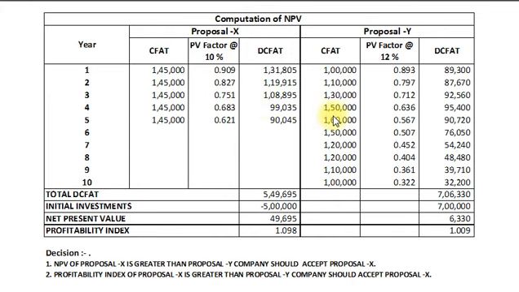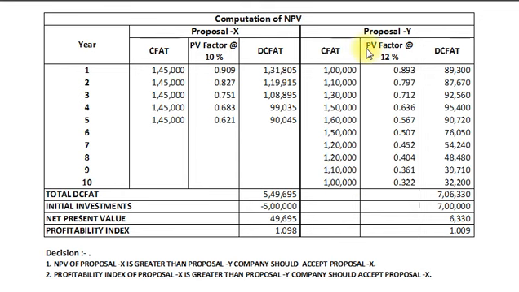Now working for proposal Y, we have readily available the cash flow after tax for 10 years. At the end of first year rupees 1 lakh, then 1,10,000 in the second year, 1,30,000 in third year, 1,50,000 in fourth year, 1,60,000 in fifth year, 1,50,000 in sixth year, 1,20,000 in seventh year, 1,20,000 in eighth year, 1,10,000 in ninth year, and rupees 1 lakh at the end, that is 10th year.